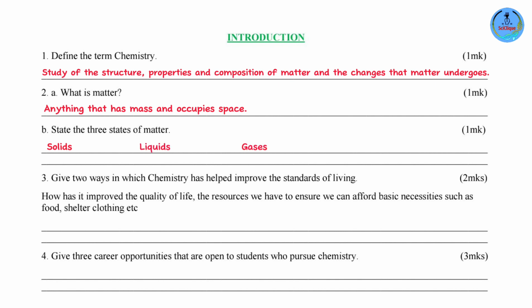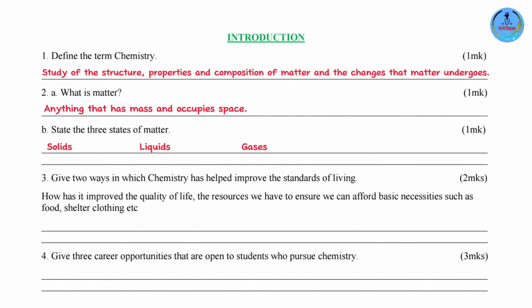Question number 3. Give 2 ways in which chemistry has helped improve the standards of living. Okay, so the question is simply asking you, how has chemistry improved the quality of life? You know, the resources that we have to ensure we can afford basic necessities such as food, shelter, clothing, etc.